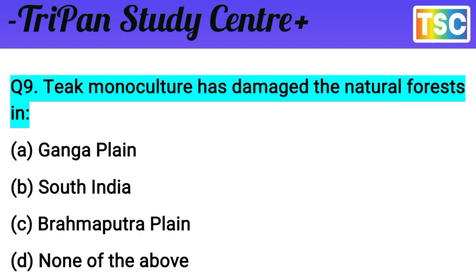The Ganga plain is not applicable as an answer. Brahmaputra plain is also not the answer. But the answer is B, South India. Teak monoculture has damaged the natural forest in South India. The answer is B, which is correct.